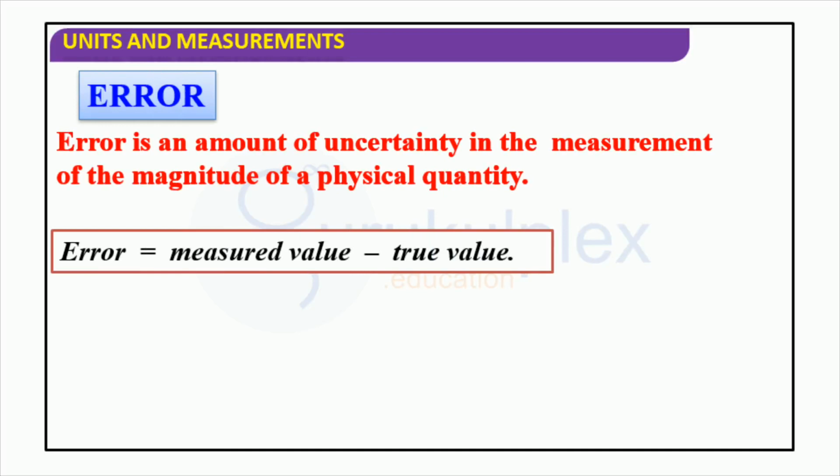When it comes to measurements, accuracy and precision are essential to obtain a result as close as possible to the true value. The occurrence of an error is when the measured value does not coincide with the true value, which is the reference of the precision. Error is represented by the difference between the measured value and the true value. In other words, error is the amount of uncertainty present in the measurement of a physical quantity.